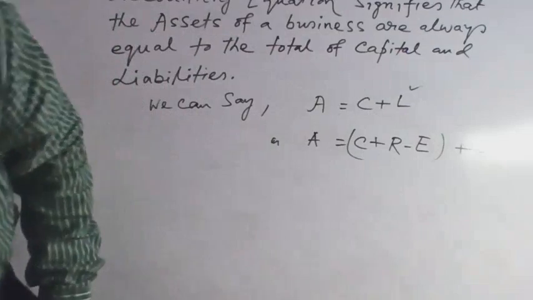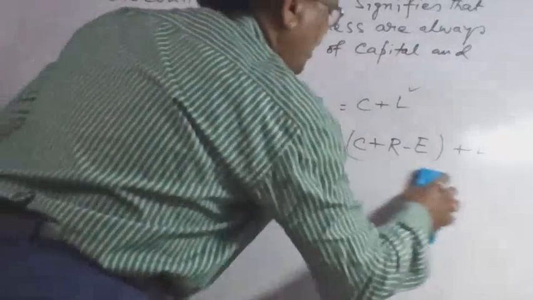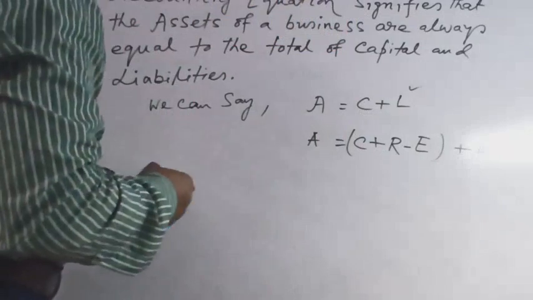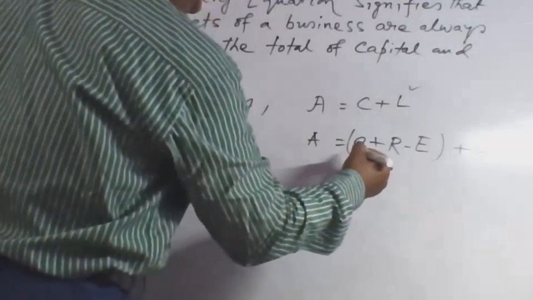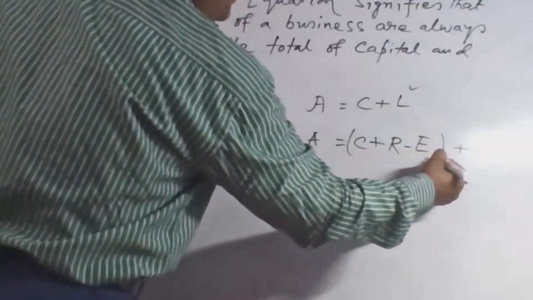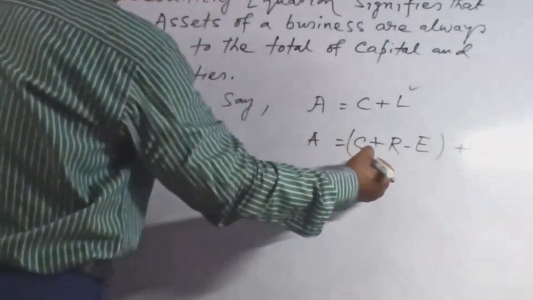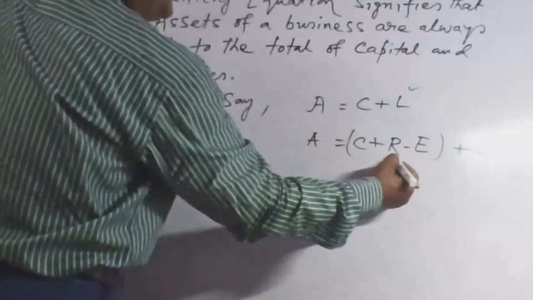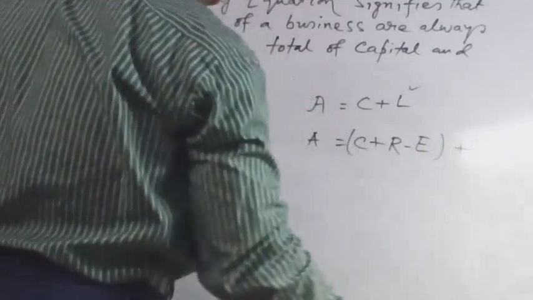Now let us discuss the accounting equation. This accounting equation is based on three terms: A = C + L, or matching revenue and expenses, that is A = C + R - E + L, where A means assets, C means capital, R means revenue, E means expenses, and L means liabilities.